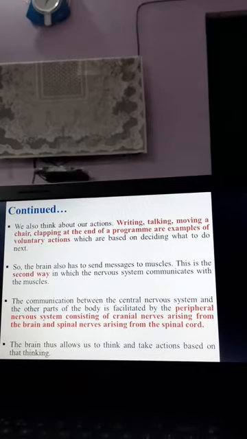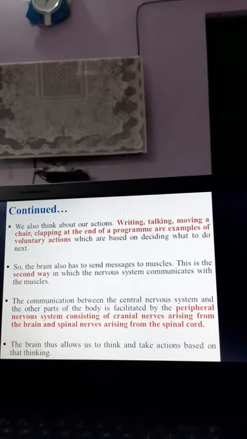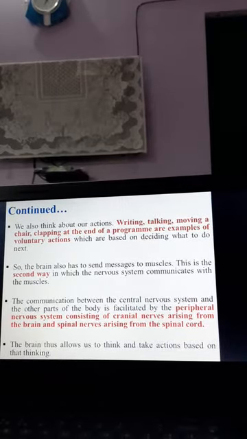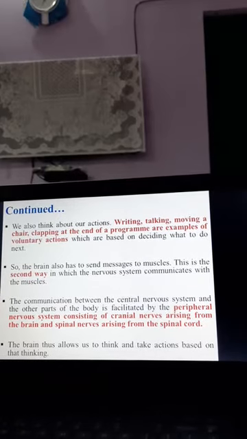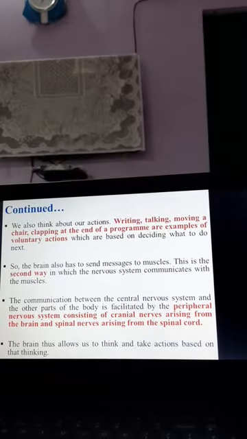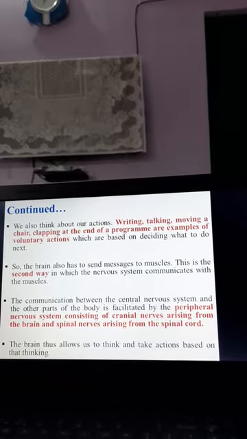So continuing, for example, writing, talking, moving a chair, or clapping at the end of any program, these are examples of voluntary actions. Students, voluntary actions are what? Those actions which we perform after thinking or which include thought processes, they are known as voluntary actions.